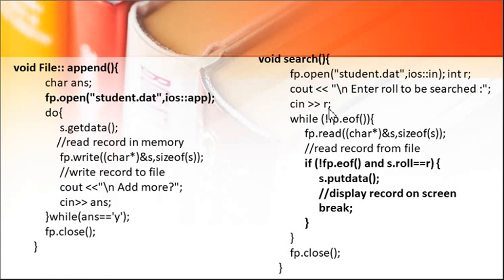Suppose I am reading R, till not EOF you have to read one record at a time from the file. It will start from the first record of the file, then check whether that record's roll number is the roll number which you want to display. If you are searching, it will display that record, otherwise it will read another record. If you found that record, you have to say break. So, you have displayed that record and you have to close that file.